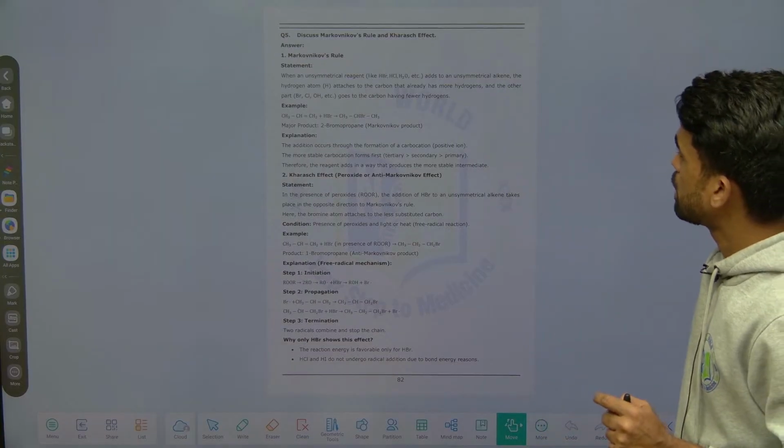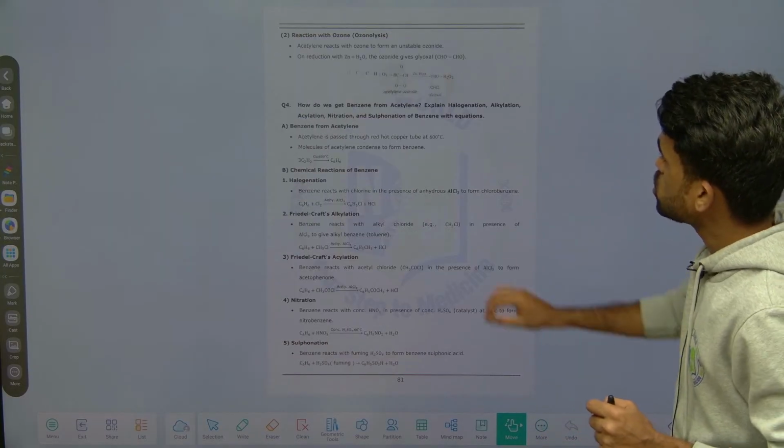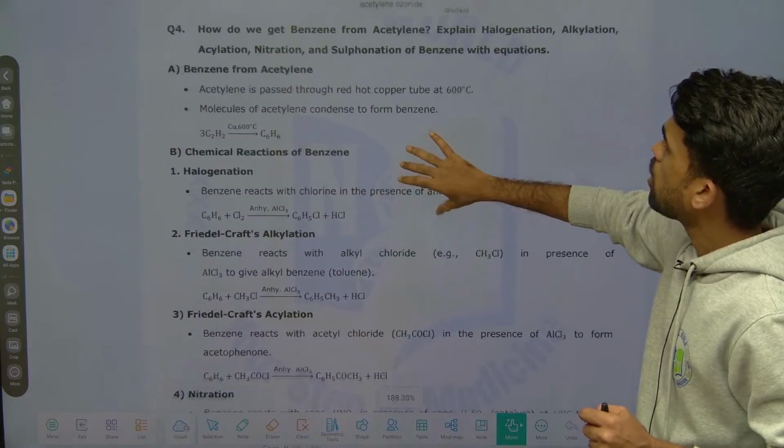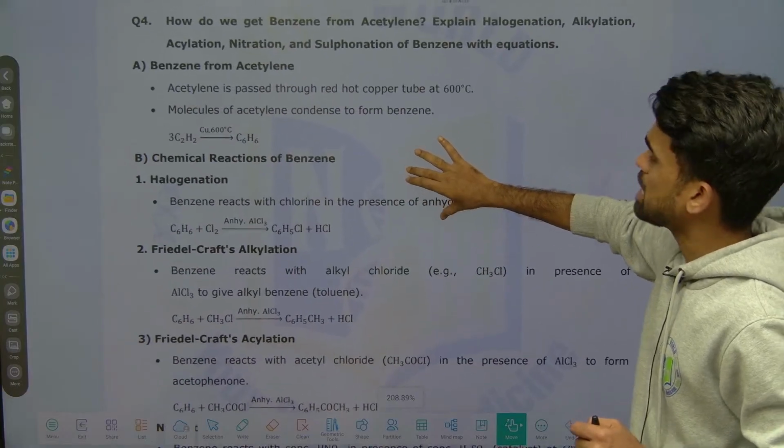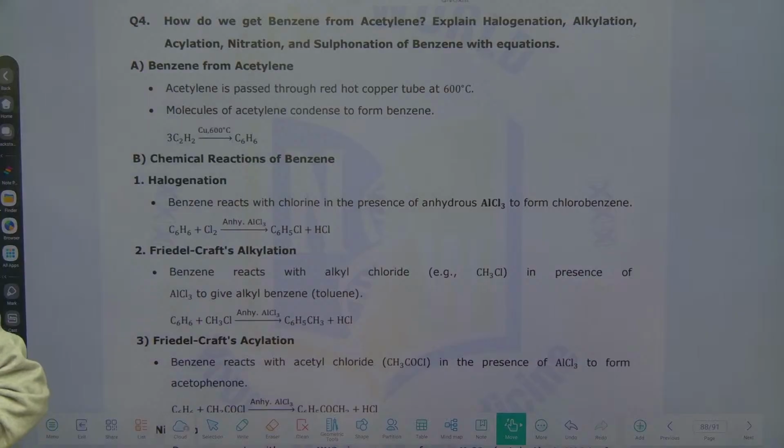Okay, right. The next question will be: how do you get benzene from ethylene? Is it clear on the screen, whatever we are writing?